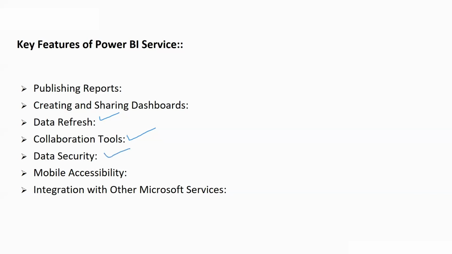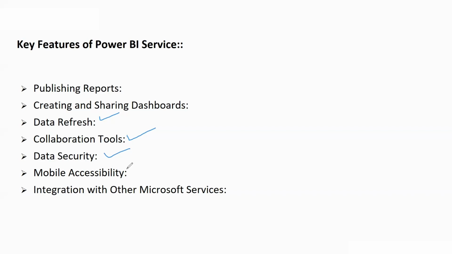Then we have data security. In data security, we have row-level security, also known as RLS. Power BI service supports RLS, allowing the data to be filtered based on the user's role, ensuring that users can only see the data which is relevant to them. Then we also have data encryption. Data is encrypted both in transit and at rest, providing a high level of security.